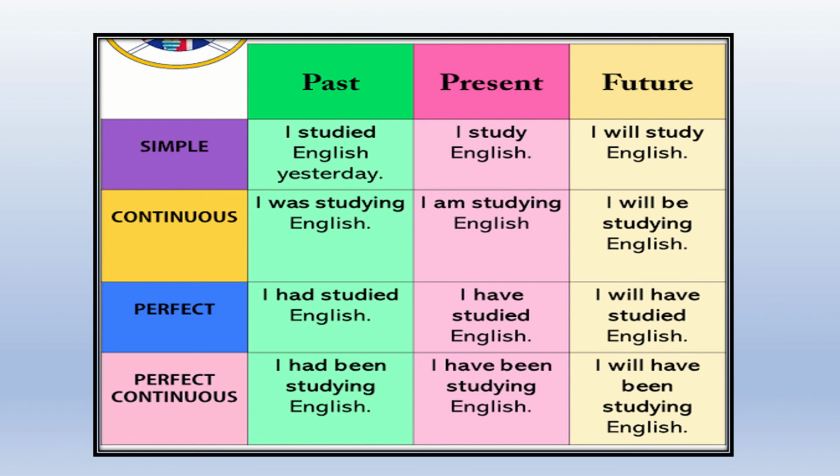Perfect, past perfect tense, I had studied English. Present perfect, I have studied English. Future perfect, I will have studied English. In past perfect continuous, I had been studying English. Present perfect continuous, I have been studying English. And future perfect continuous, I will have been studying English.